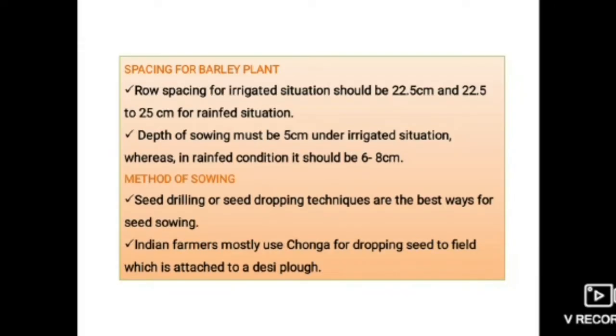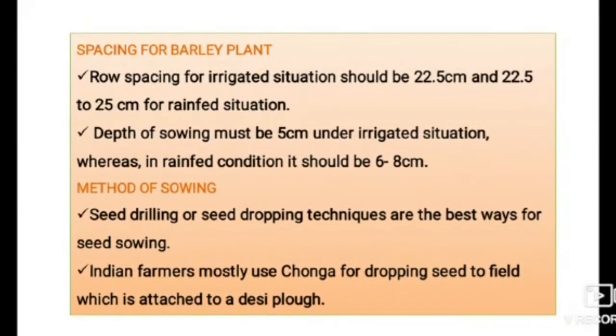Next, moving to spacing for barley plant. We have already seen it in different varieties. Now we are going to see the common. In common, row spacing for irrigated situation should be 22.5 cm and 22.5 cm to 25 cm for rain-fed situation. Depth of sowing must be 5 cm under irrigated situation, whereas in rain-fed condition it should be 6 to 8 cm.